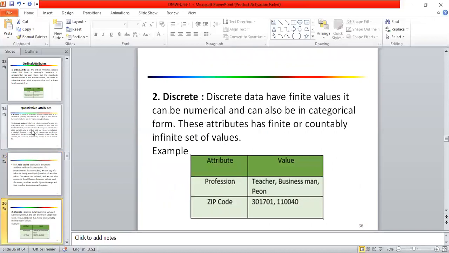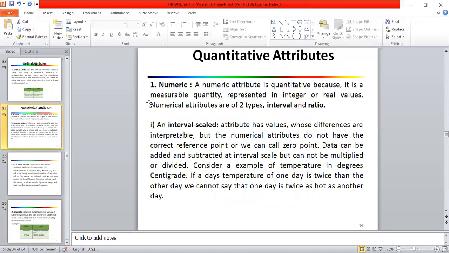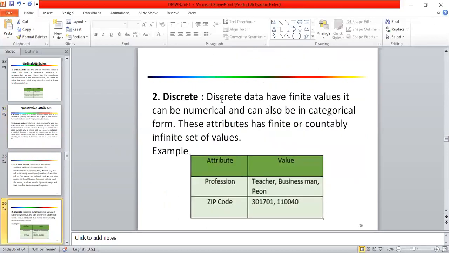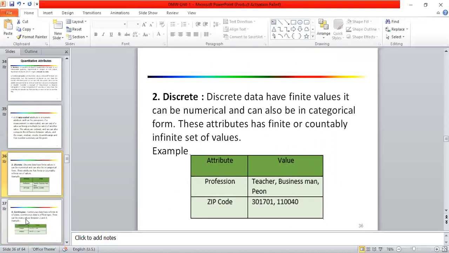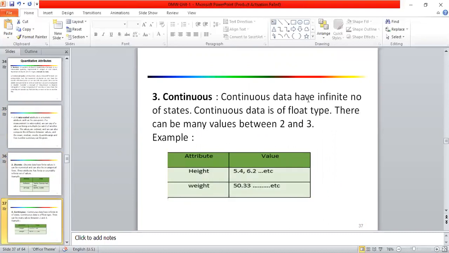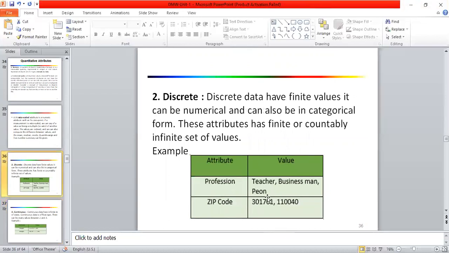So this is the quantitative attributes of numeric type. And then discrete values, like discrete data have finite values. So for example, the particular zip code, so different values are there. It is countable, right? And it may be an infinite set of values also, right? And the continuous data have infinite values. So height, weight, it may be any number, right? So you cannot restrict those particular values, but in discrete there are restrictions, right?